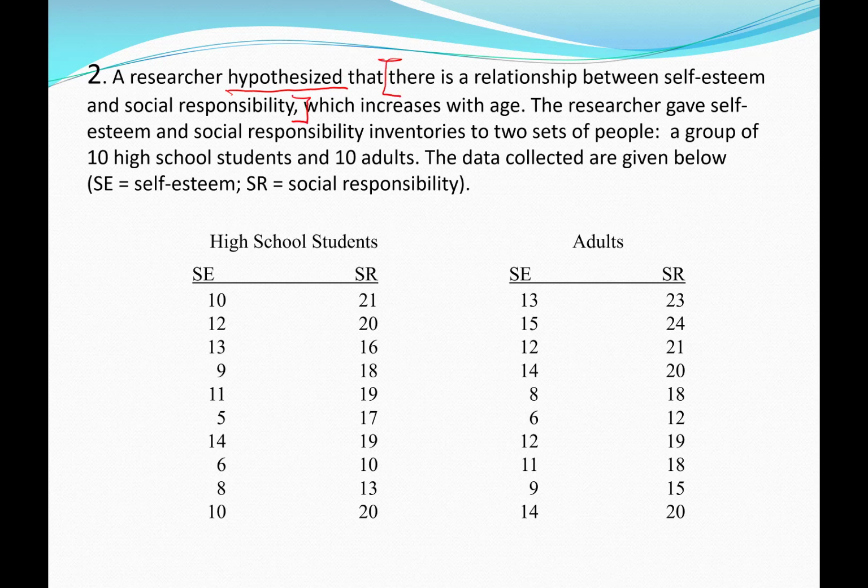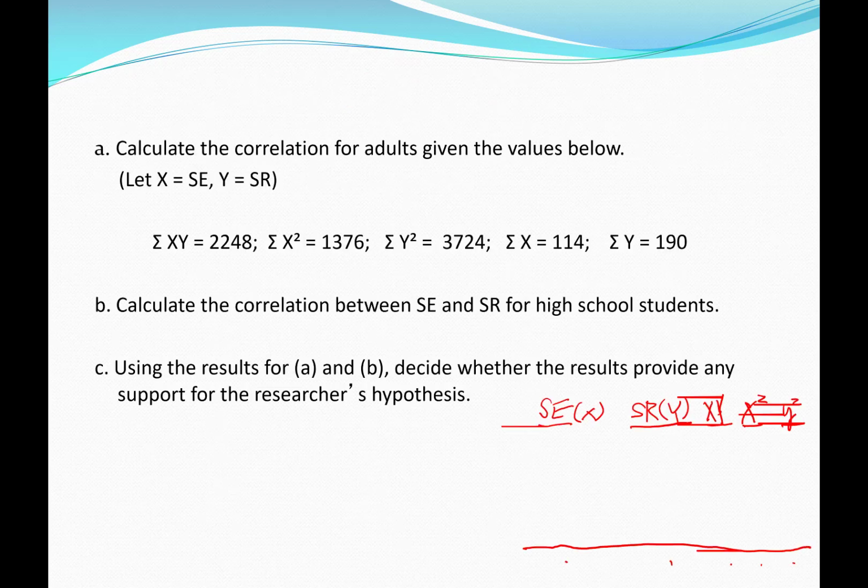So that's part 1 of the hypothesis. And then it says that it increases with age. So that's the second part of the hypothesis. So based on the correlations that we get for adults and for high school students in questions A and B, we can decide whether our correlation for each group supports that hypothesis.